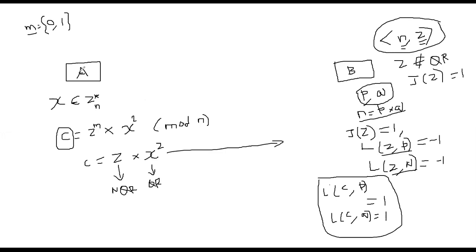And Alice picks an X randomly. This is a private part. She doesn't expose this to anybody. She uses Bob's public key Z, raises it to her message M, multiplies it by X squared, and sends this ciphertext C to Bob. Bob will now check whether the incoming ciphertext has a Legendre symbol value 1. If it is 1, he concludes the message must have been 0. Otherwise, the message must have been 1. That's how this system is organized.